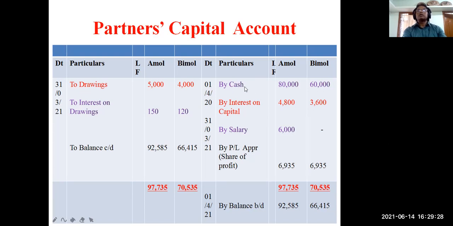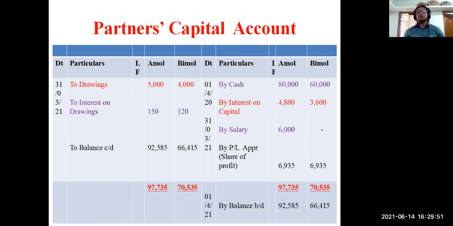First, we have given the amount with which it started, and the date also, 1/4/20. On that date, they started the business, by cash account 80,000 and 60,000 in the two capitals. And then all other things will come here as per the journal.